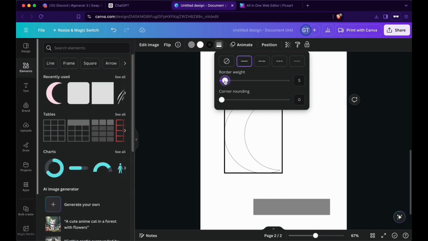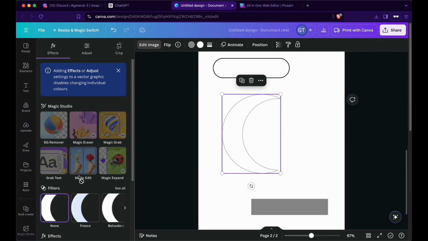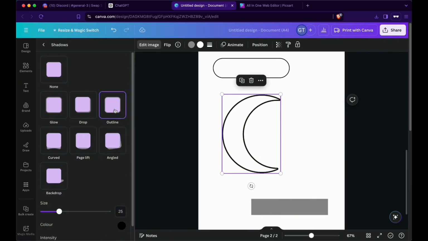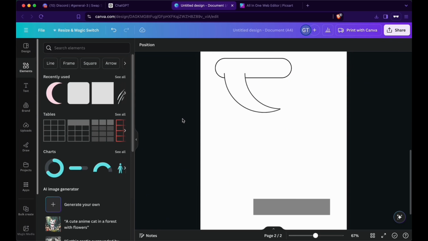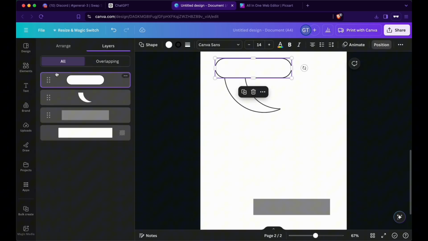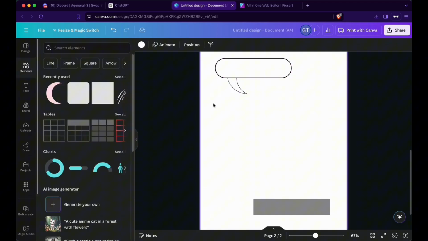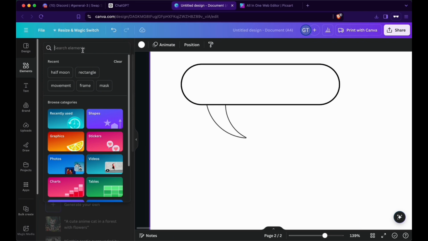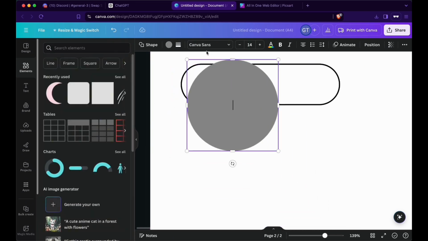Putting a border here would, since it's an image, not be the solution that we want. Instead you go to Edit Image, to Shadows, and then Outline. And here is the proper one we want. 10 is okay. And now you crop it, basically make it a half moon. And now you can play around with it. As I mentioned previously, the shortcut Option 1 on Mac, and then to get the layer arrangement, put it above that, make it less like that, and then let's go for a circle and make it a white color.